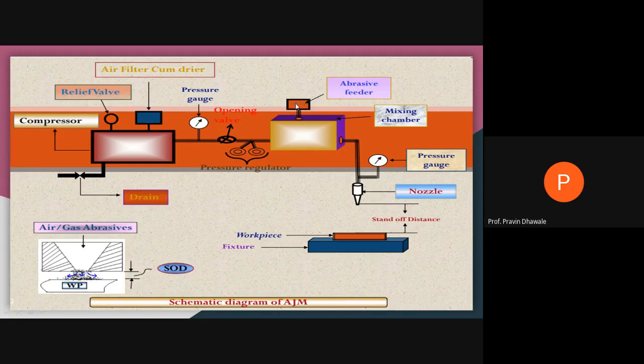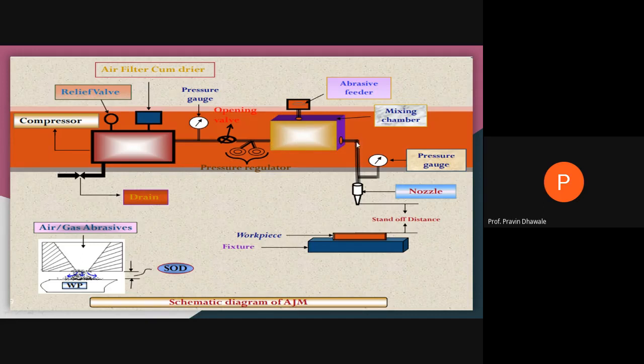We place small metal particles called abrasive in this feeder, and it is provided with certain kinds of vibrations. Because of the vibrating action, these abrasive particles move in the downward direction, where they mix with the compressed air.